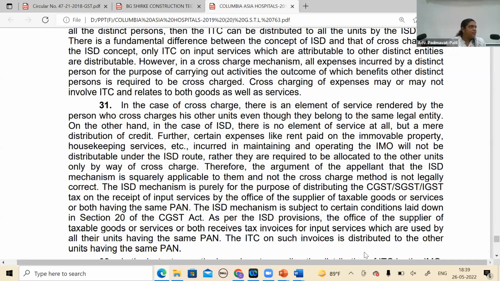That is my view, of course, but this ruling is there as of now, and it is a supply. The whole ruling is that the supply from the head office to the company is from the employer. The plea of the party was there, but that has not been accepted by the advance ruling authority.